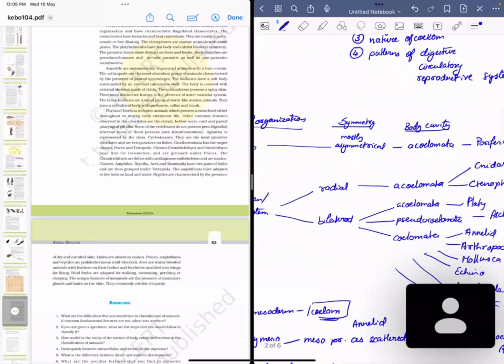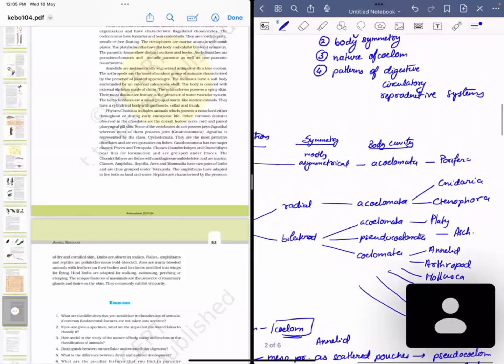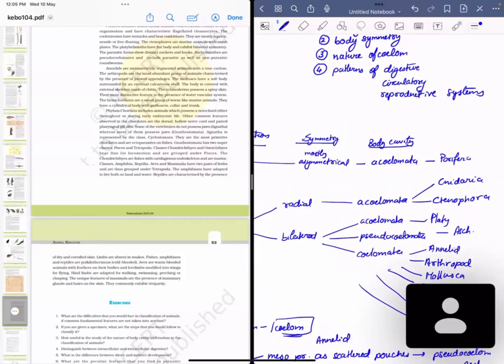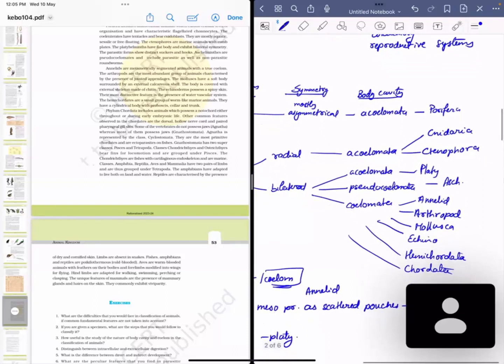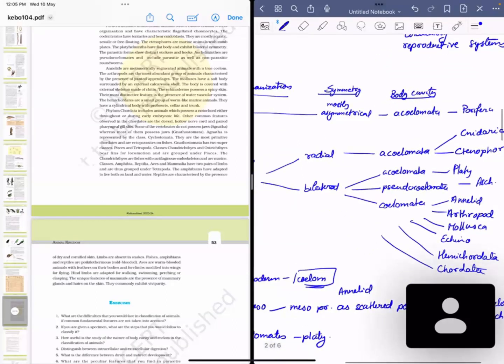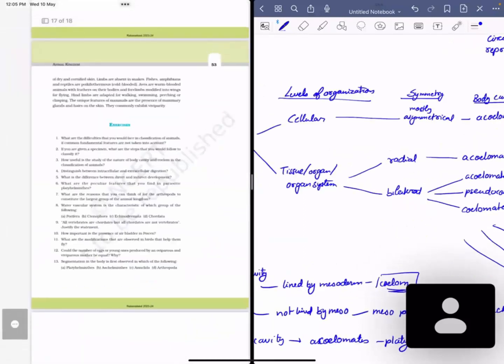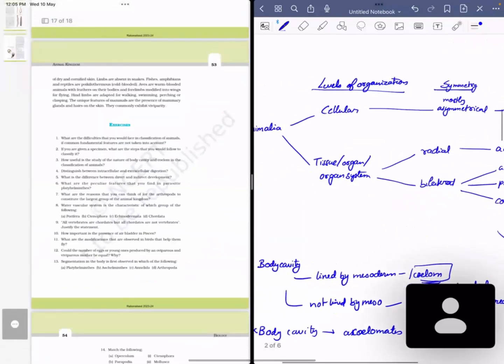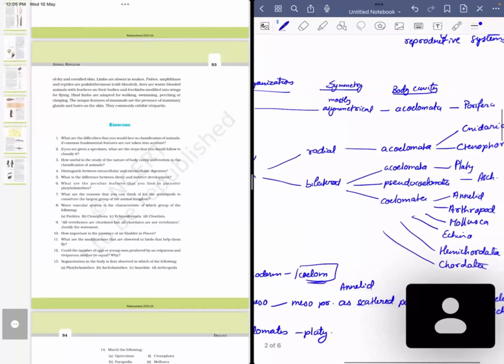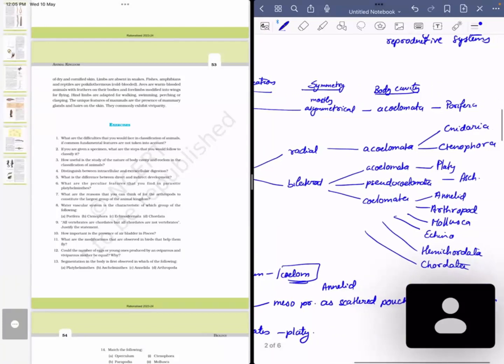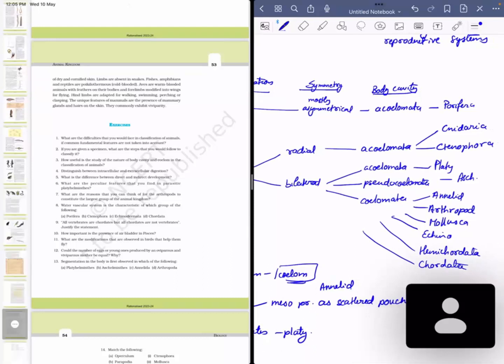Then we have a body cavity, acoelomata, pseudocoelomata and coelomata, and then we have classified it. And basically this simple diagram, which is also present in NCERT, can give us an idea. It is present here on this page. It will give us an idea of how to classify the organisms on the basis of which characteristics and help us remember these facts much easily.